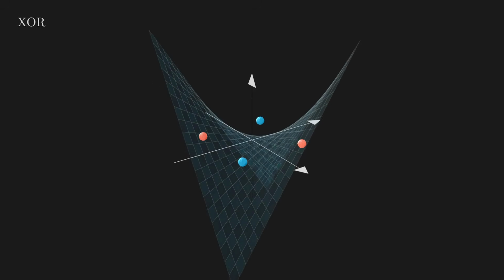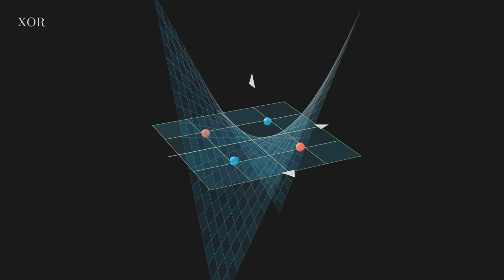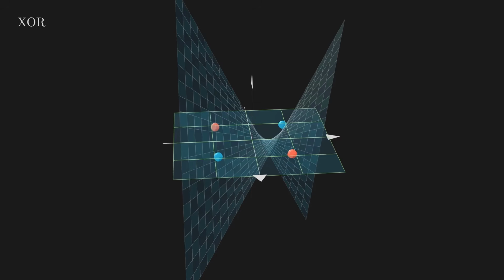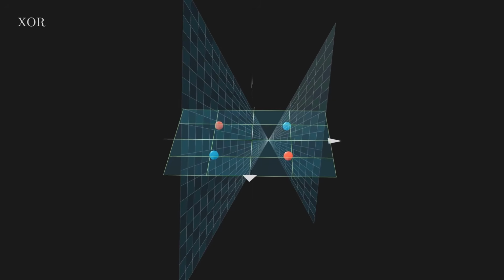Here is the classic example. The XOR problem. 4 points, 2 colors, red at opposite corners and blue at the other two. In 2 dimensions, there is no straight line that can separate them. It is geometrically impossible. But the neural network does not try to find a line. Instead, it learns a transformation, a smooth warping that bends the 2 dimensional plane into a 3 dimensional surface. A saddle shape, and now a single flat plane cuts perfectly between the red points above and the blue points below. The network did not change the data. It did not change the labels, it changed the geometry of the space. It lifted the data into a higher dimension where the answer became trivial.